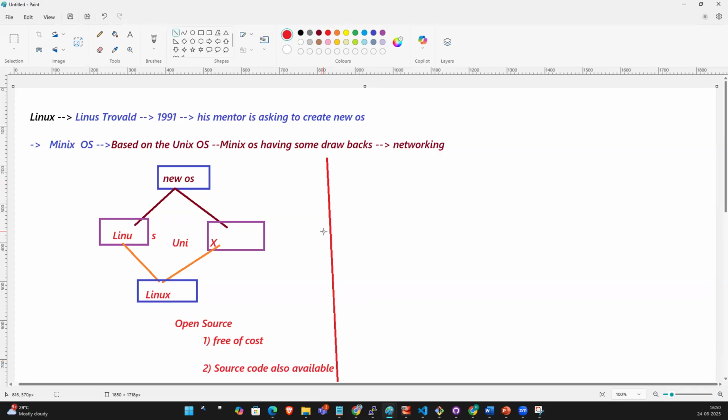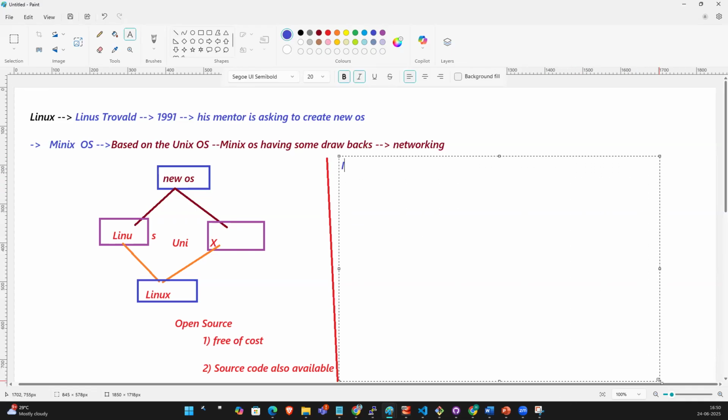The same way, some companies took that source code and created their own types of OS.